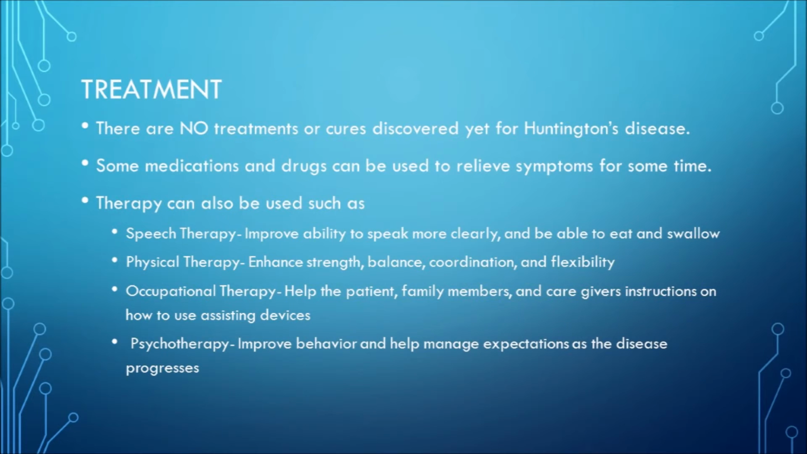Treatment. As of now, there has been no treatment or cure for Huntington's disease. Certain medications and drugs can be used to slow down the progression of the symptoms for some time. Therapy is also a possible choice that can help patients relieve some of their symptoms. Speech therapy can help patients speak more clearly and be able to eat and swallow, since the disease affects the throat. Physical therapy can help improve balance, strengthen the muscles, and posture.